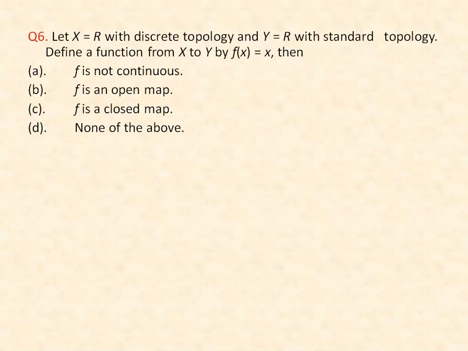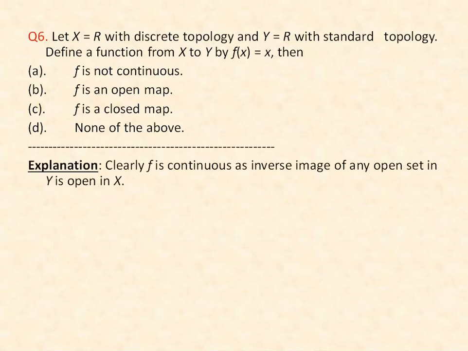Here we have X is the real line with discrete topology and Y is the real line with standard topology, and our function is f of x is equal to x. Now we have to check whether this function is continuous or not. We know that f is continuous if the inverse image of every open set is open.